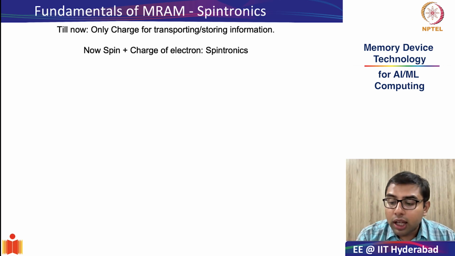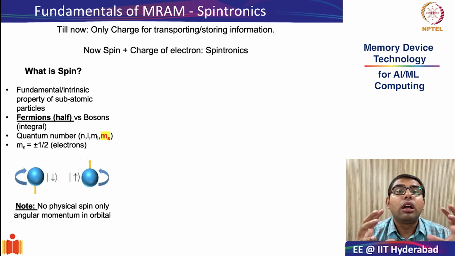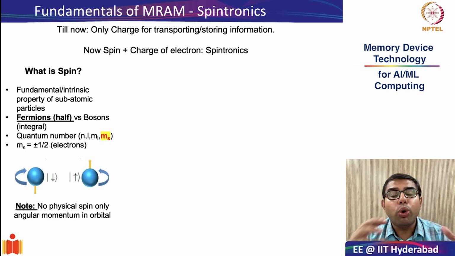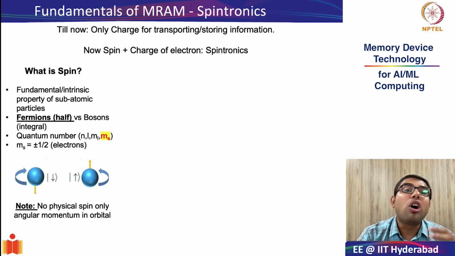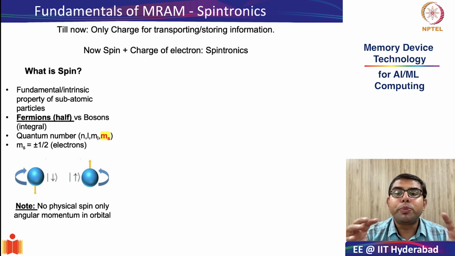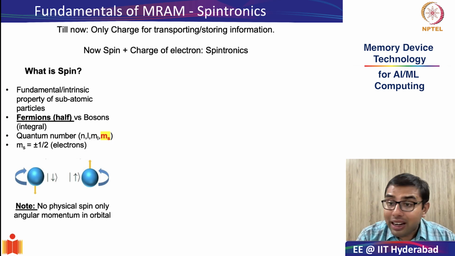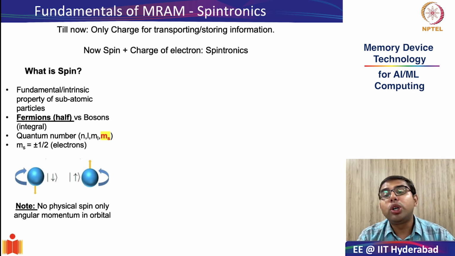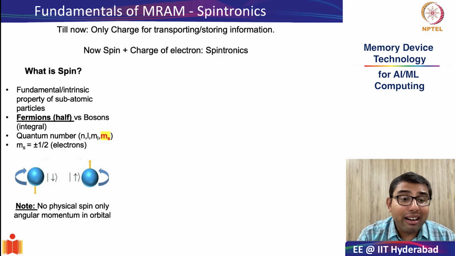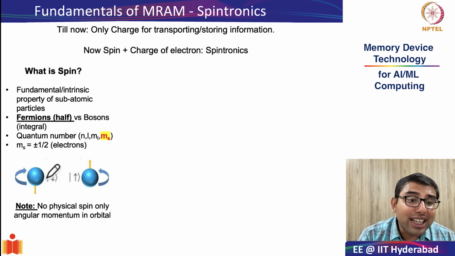Let us try to understand what spintronics is by looking at three fundamental questions. The first fundamental question is, what is spin? As you may know from your basic physics, spin is a fundamental property of particles like electrons, protons, and neutrons, and it is similar to charge or mass. Despite its name, we should recognize that there is no physical spinning.